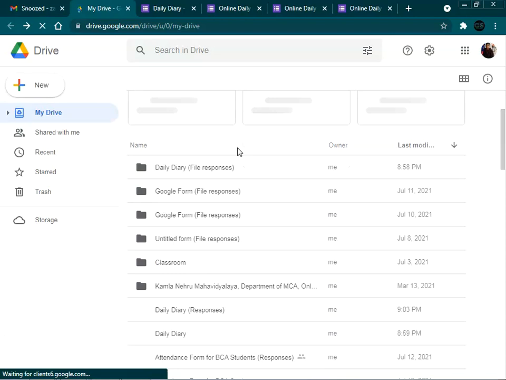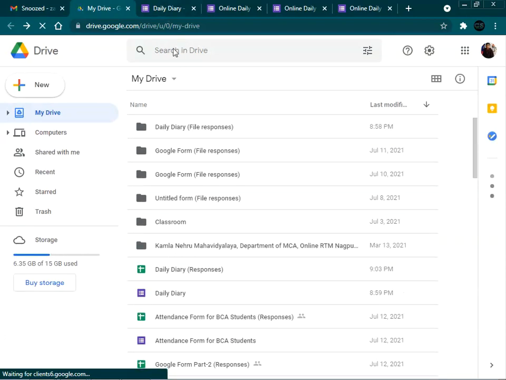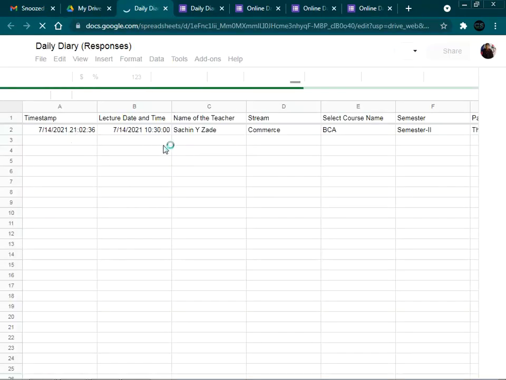This will create a new file in our drive, so we will check it. It will be reflected with the name of the form itself, so we will get this daily diary. Just select it, daily diary. This will reflect the data in the spreadsheet itself. So we are getting this data.